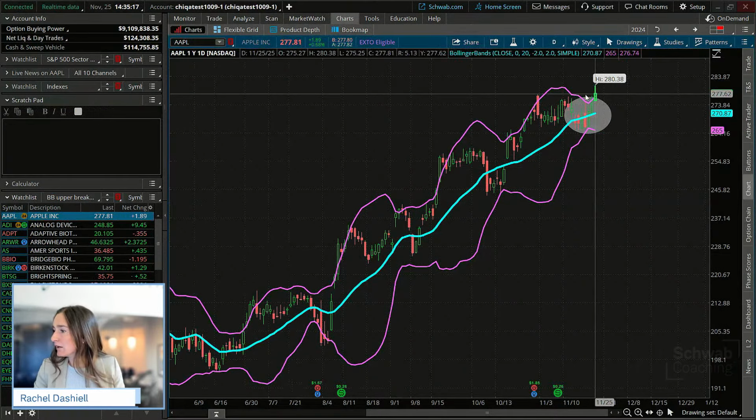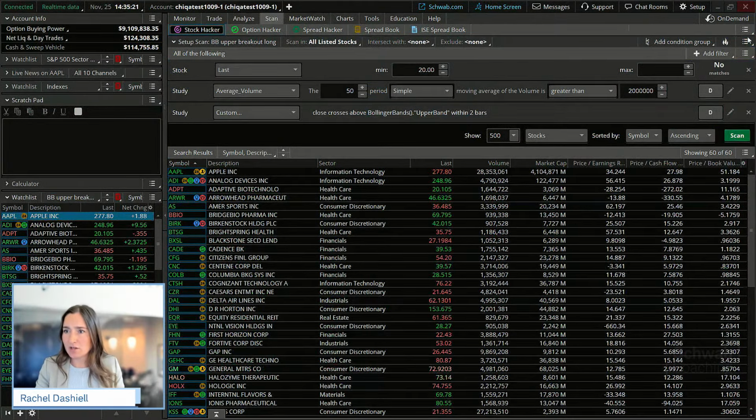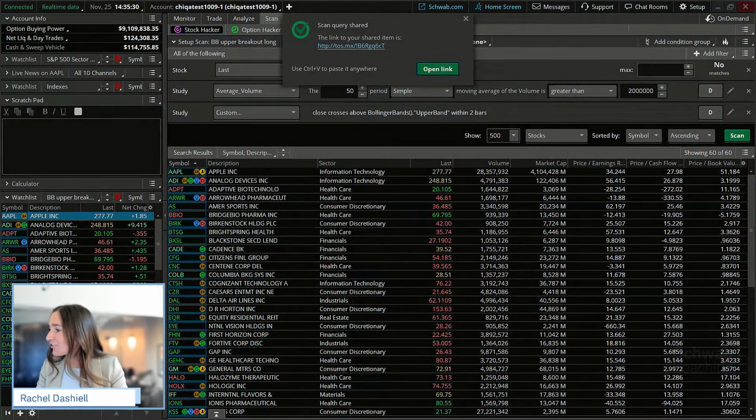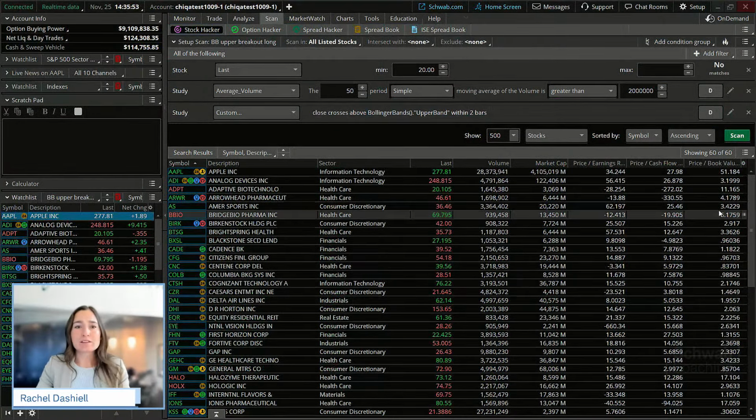And I see a couple questions in the chat. Reload the scan. We have the scan loaded here, but I'm going to actually share that with you as well. Share scan query. Now, remember that these are for educational purposes only, so these scans are not advice, not guaranteed for timing or accuracy, but that is the scan. I will share that in the notes of today's session as well, so once it's posted, once it's archived later, you will be able to see that. So that is the Bollinger Bands there.